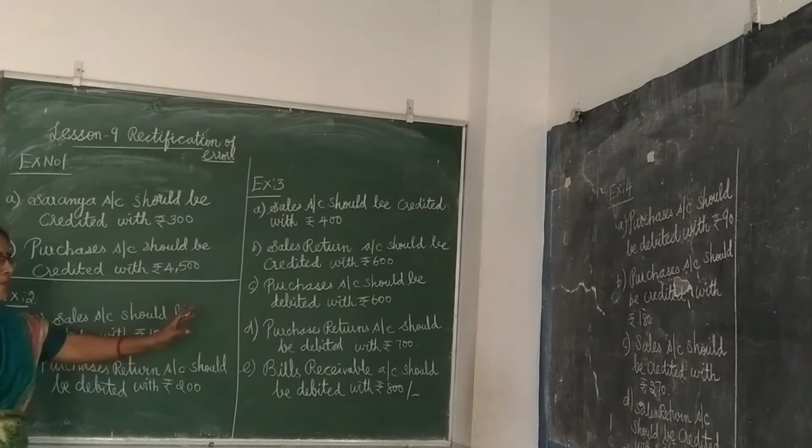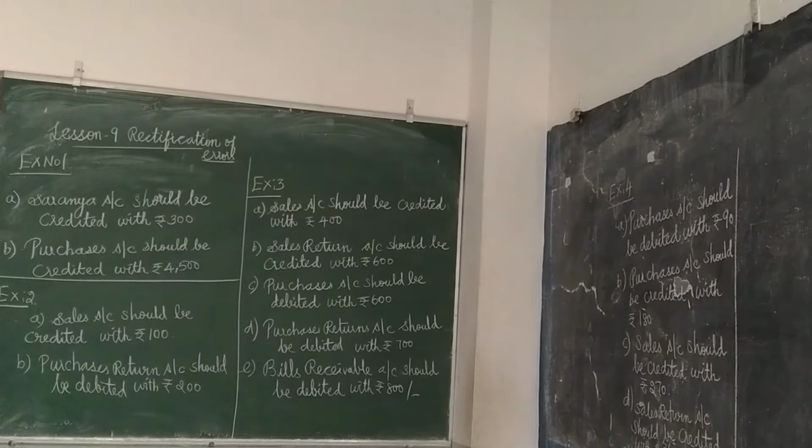Are you clear? Then, purchase book was undercast. Purchase book undercast means short. Nature of mistake, purchase book is undercast. Mistake is short debit, isn't it? Undercast means total is less. Short, more, less. These are all conveying the same meaning only.